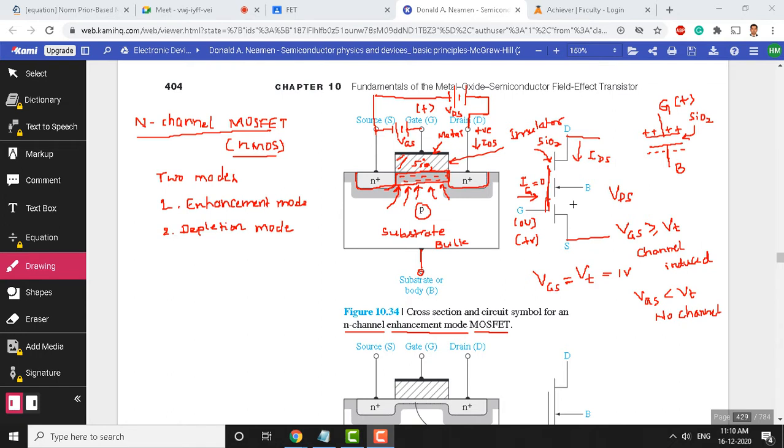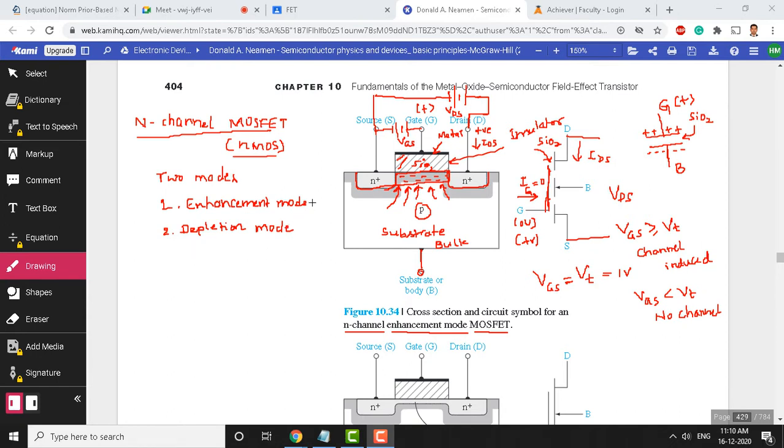So in today's class, I am going to explain an analogy related to the MOSFET. We discussed the N-channel enhancement mode MOSFET in the last class. We discussed two modes of operation, enhancement mode and depletion mode.